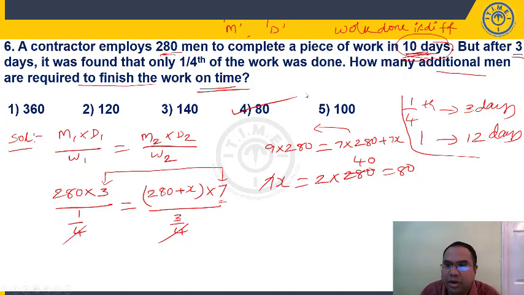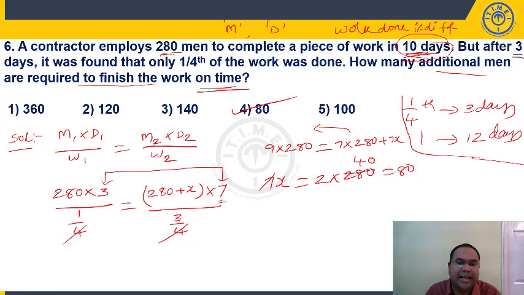If I don't employ people, if they are doing 1/4 in 3 days, total work they'll take 12 days. But my target is I have to complete in 10 days. So I have to employ some more people if I want to complete in 10 days. So 280 men 3 days they have done 1/4. They are employing X more people. So they are completing the remaining 3/4 in how many days?